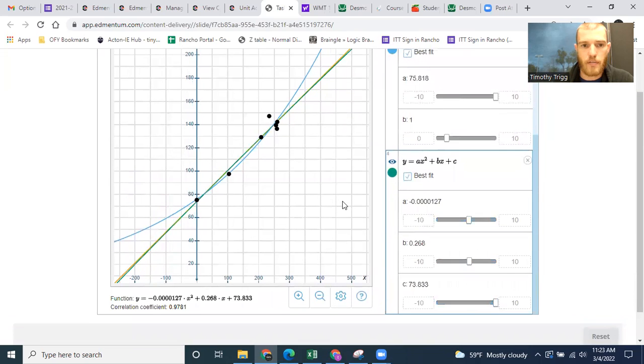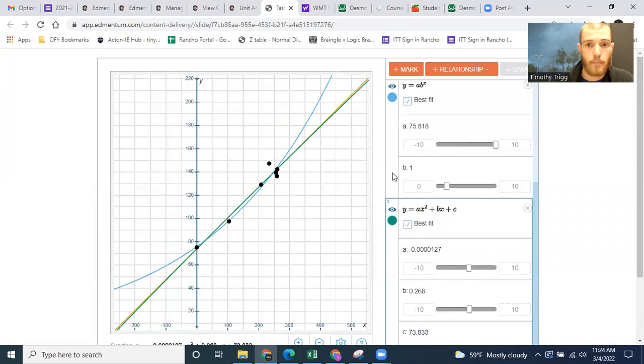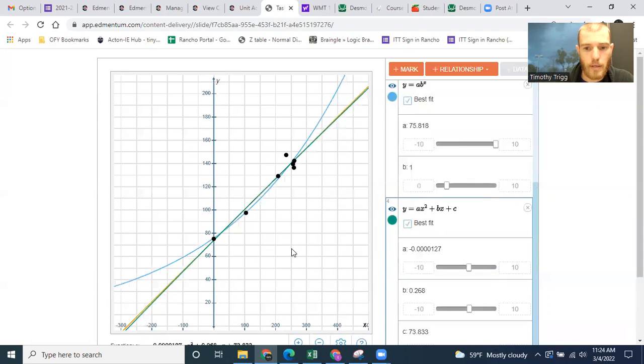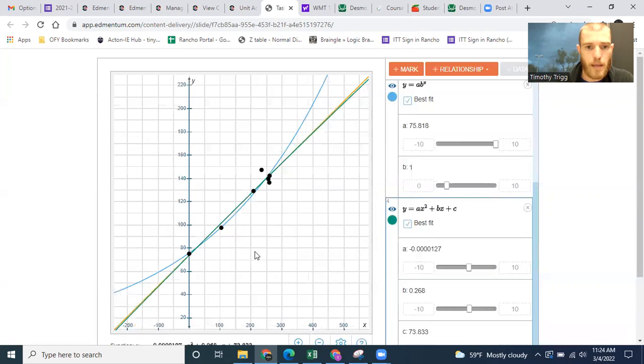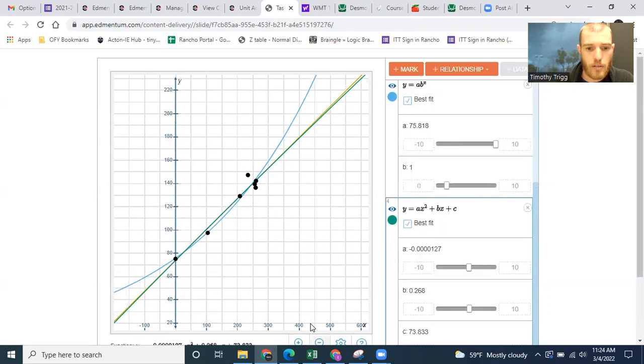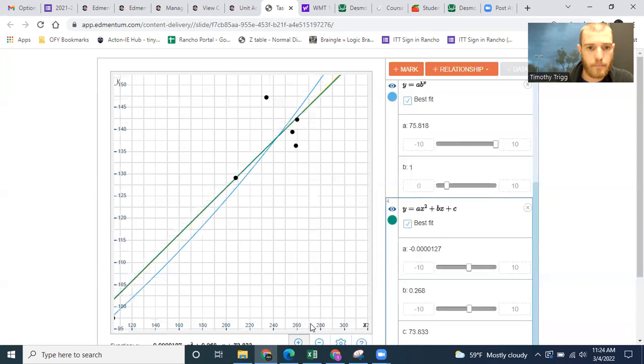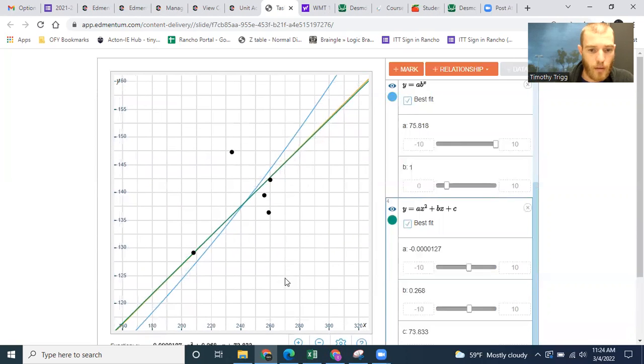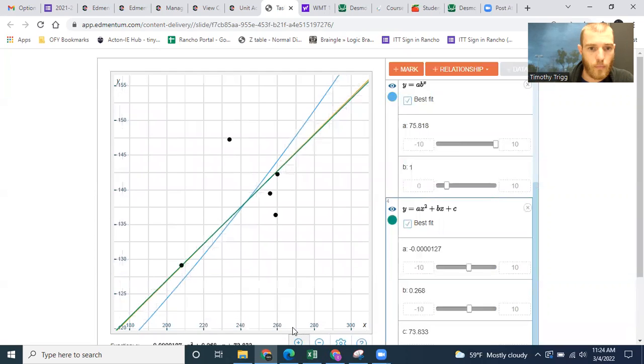Okay, and then lastly, let's do the quadratic. And again, we want to click best fit. Here this one looks almost identical to the linear one. So the orange, the linear one, and the quadratic one look almost on top of each other. Okay, we can see that there. And we might have to zoom in here. Let's zoom into this spot right here to maybe get a better look. Okay, yeah, very similar.